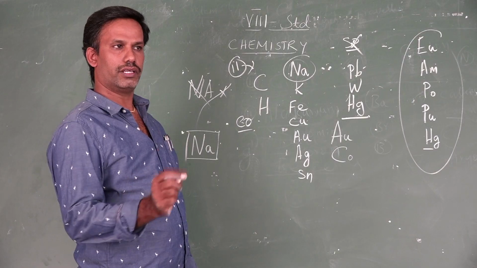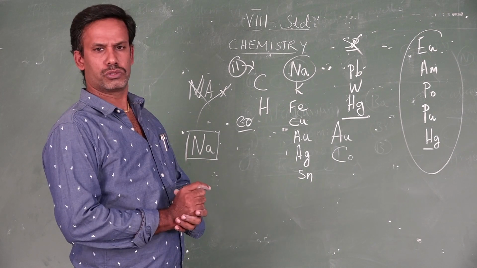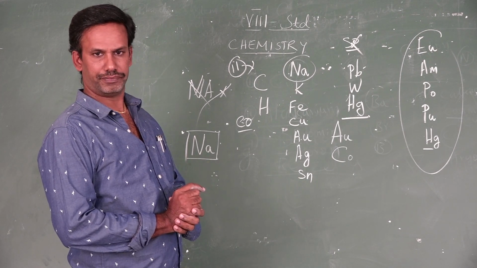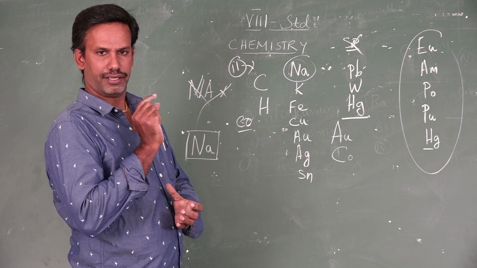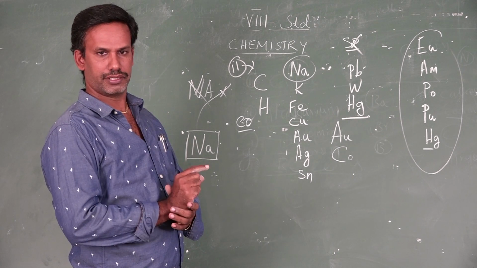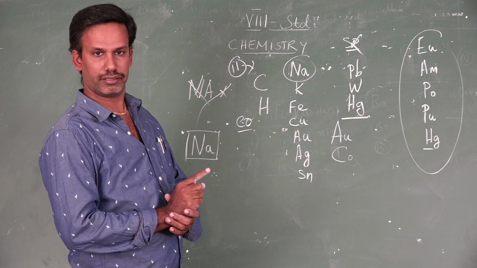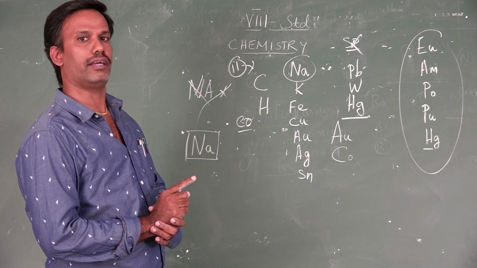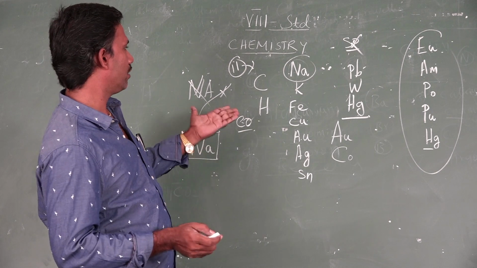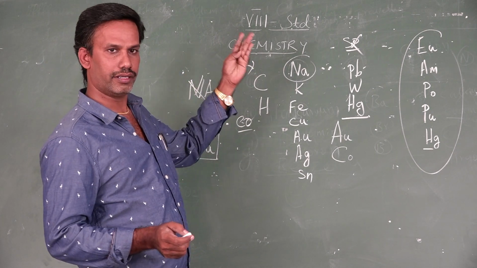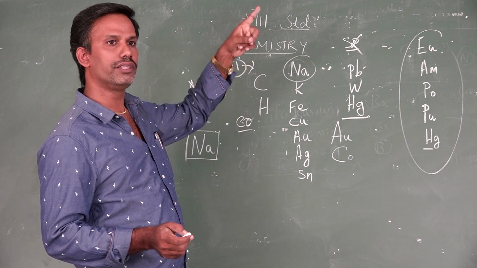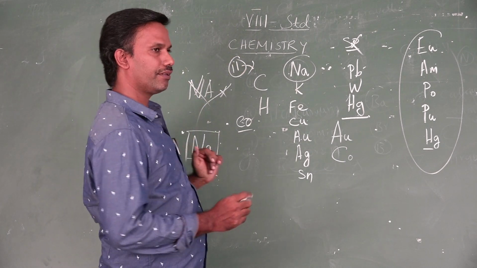So there are two important rules while writing the symbol. If the element has a one-letter symbol, write it only in capital, not small. For example, hydrogen, carbon, nitrogen, oxygen, everything should be capital.